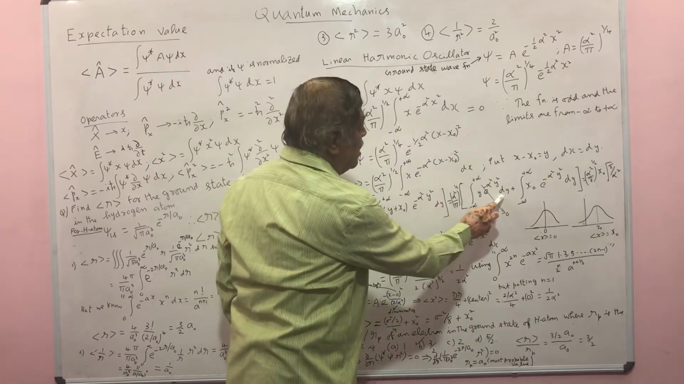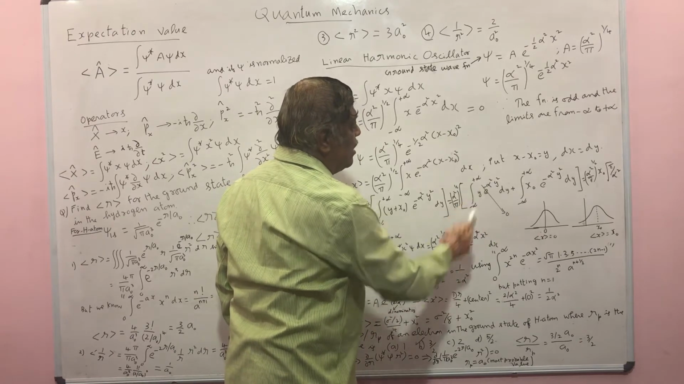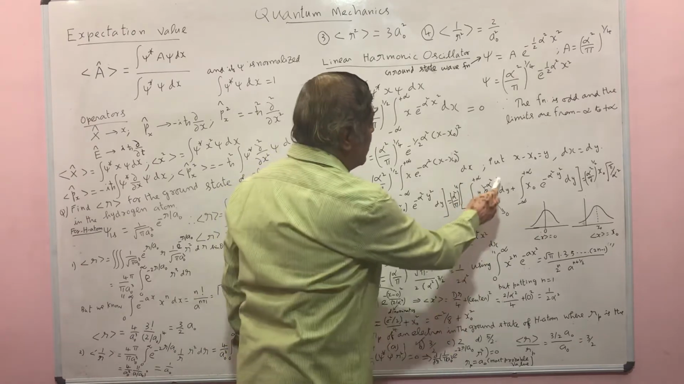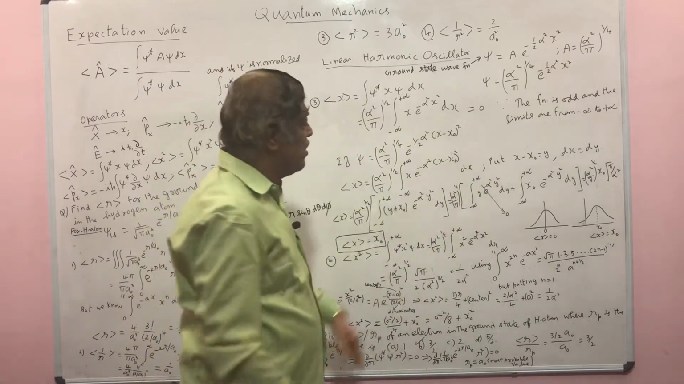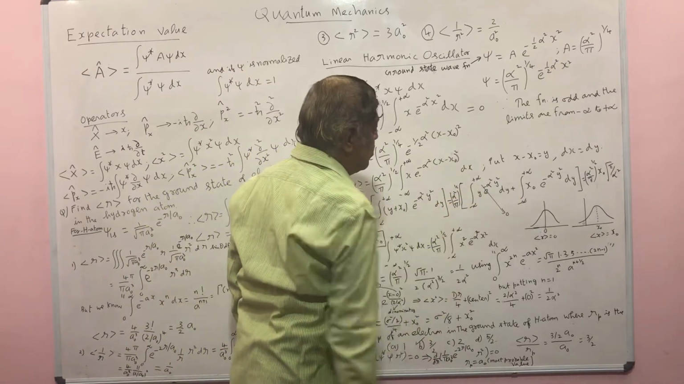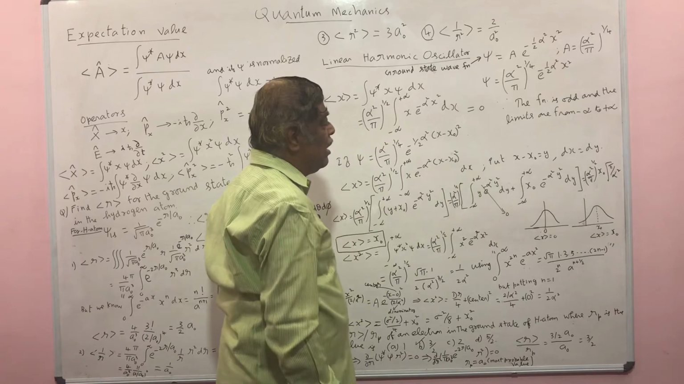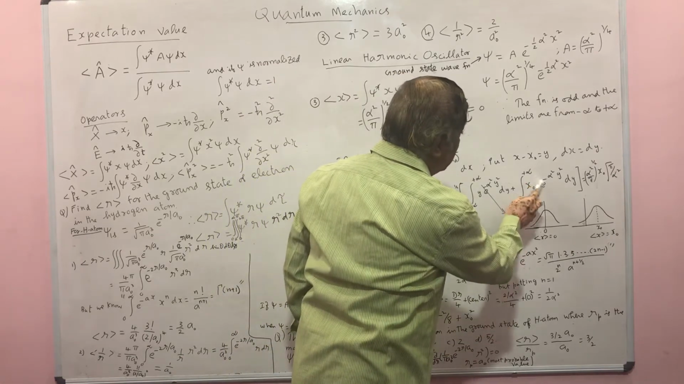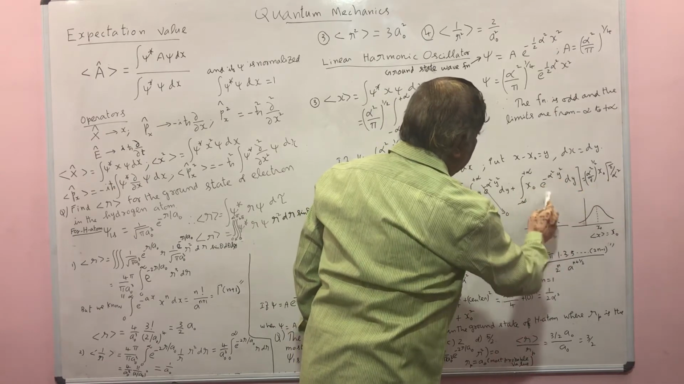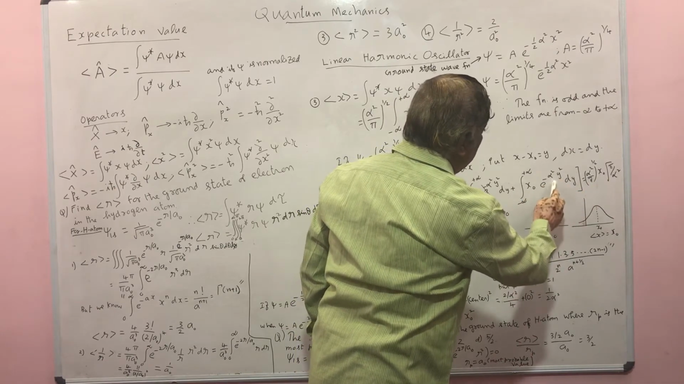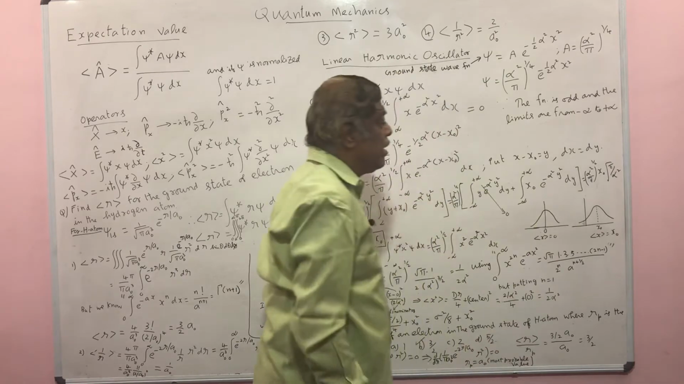Again, y e power minus alpha squared y squared is an odd function, and the limits of the integration are from minus infinity to plus infinity, so this will vanish and give a 0 value. The non-vanishing value is this one. x naught is a constant that can be taken outside, and the integral from minus infinity to plus infinity of e power minus alpha squared y squared dy.